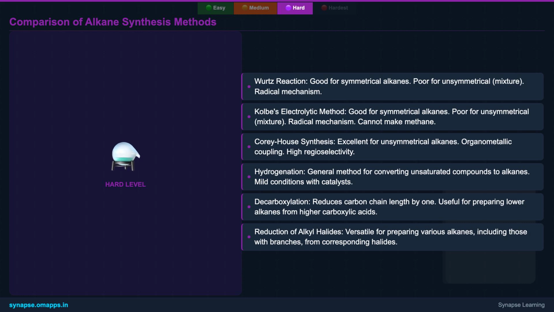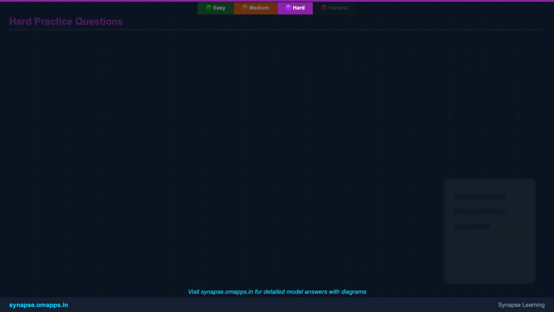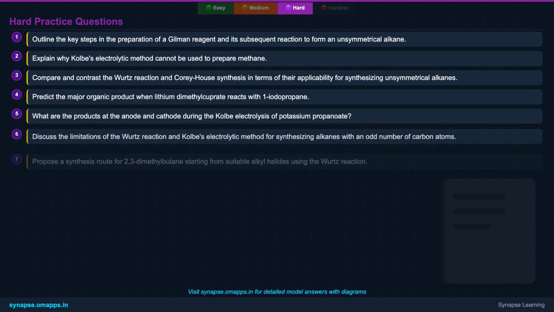regioselectivity. Hydrogenation is a general and mild way to saturate double and triple bonds. Decarboxylation is unique for shortening the carbon chain by 1, useful for preparing smaller alkanes. Finally, the reduction of alkyl halides offers a versatile route to various alkanes, including branched ones, from their corresponding halogenated precursors. Time to apply your advanced understanding.